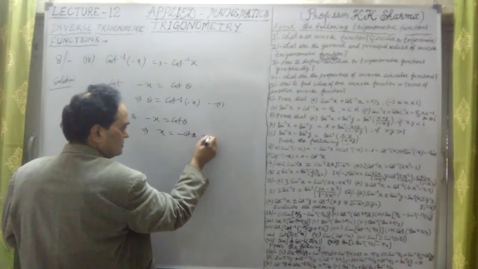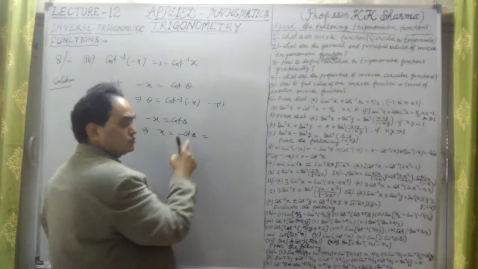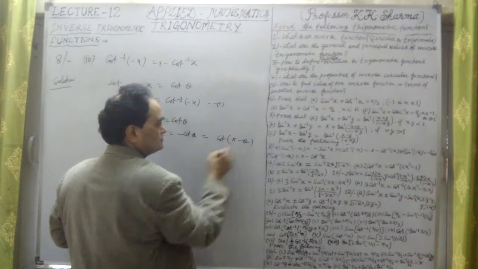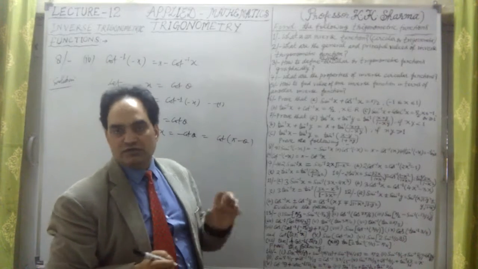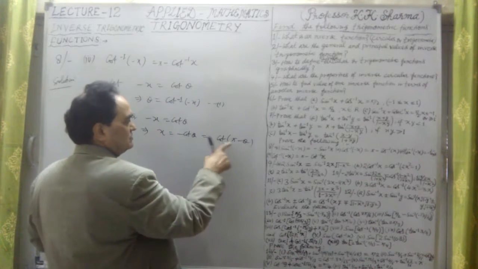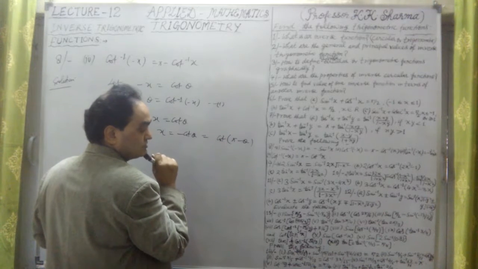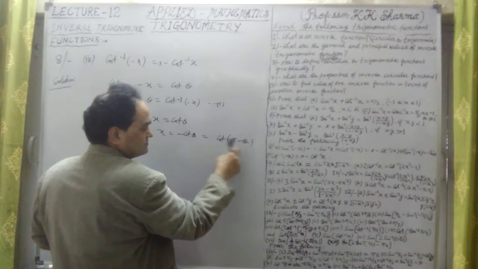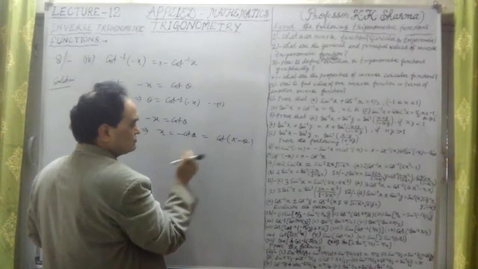Now minus cot theta can be written as cot of minus theta, because cot in the second quadrant is negative, we can write cot of pi minus theta, but this will give us minus cot theta also. But we have to prove here pi minus something. Because of that we have taken pi minus theta. So minus cot theta is cot of pi minus theta, because cot of pi minus theta is minus cot theta.